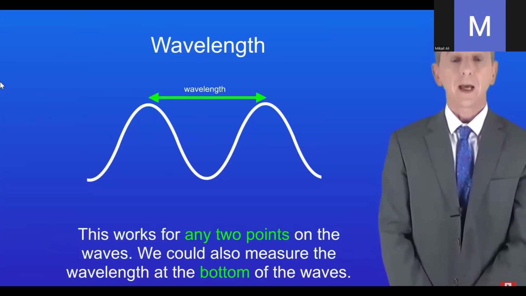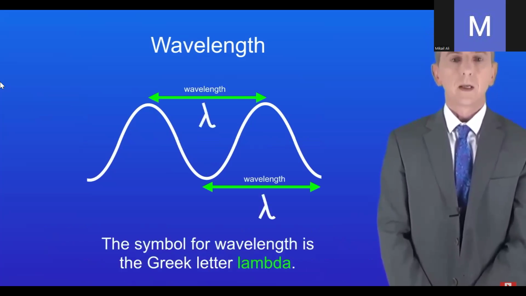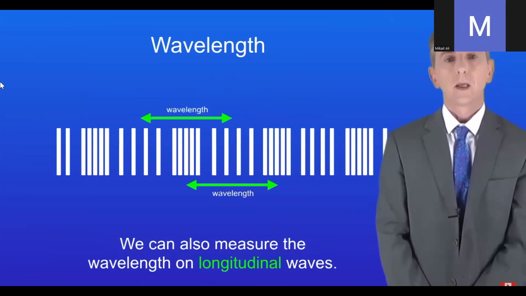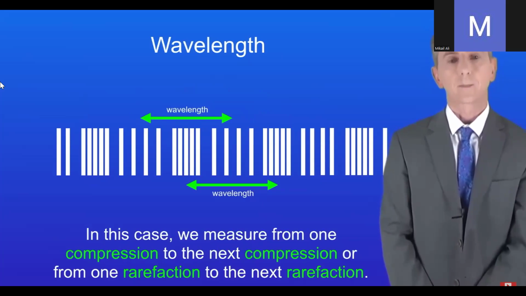Now this works for any 2 points on the waves. So we could also measure the wavelength at the bottom of the waves like this, or even in the middle like this. Now the wavelength has a special symbol which I'm showing you here. This is the Greek letter lambda, and we'll be seeing that again in the next video. Now we can also measure the wavelength on longitudinal waves. In this case we measure from one compression to the next compression, or from one rarefaction to the next rarefaction.